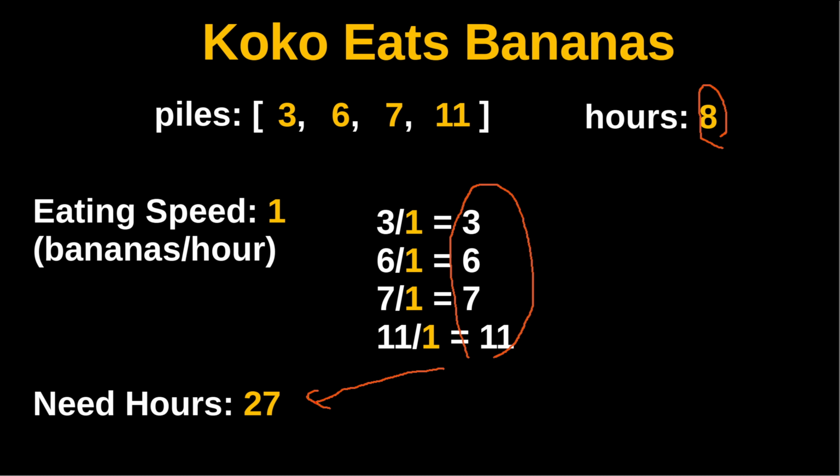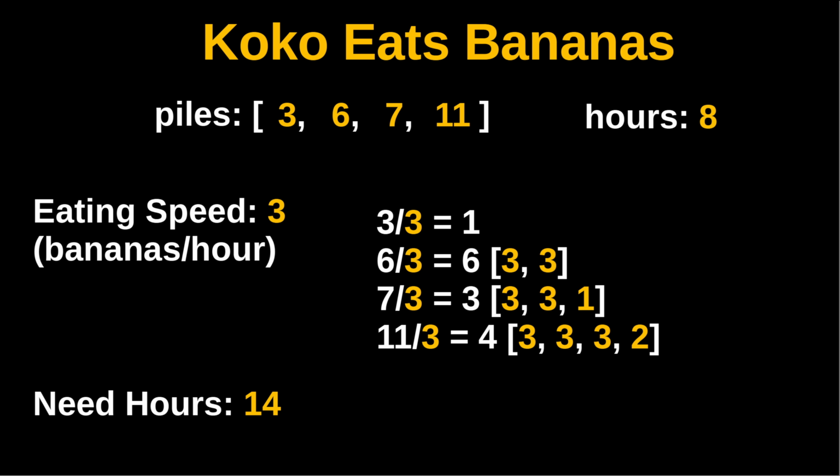Now let's try a faster speed. If Koko is eating 3 bananas per hour, for the first pile, Koko can finish that pile in 1 hour. And in the second pile, it will take 2 hours to finish that pile.